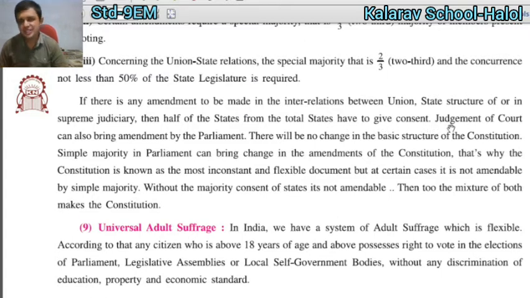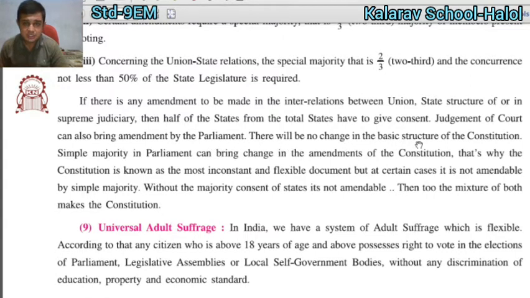The judgment of the court can be changed by an amendment by the parliament. If the parliament thinks that the judgment given by the court is not proper, it can bring an amendment. That authority is with the parliament.